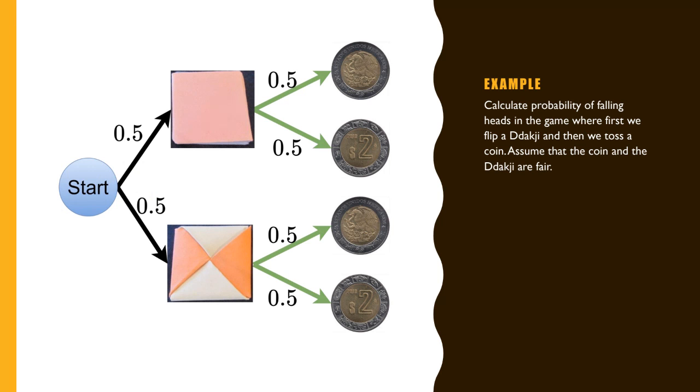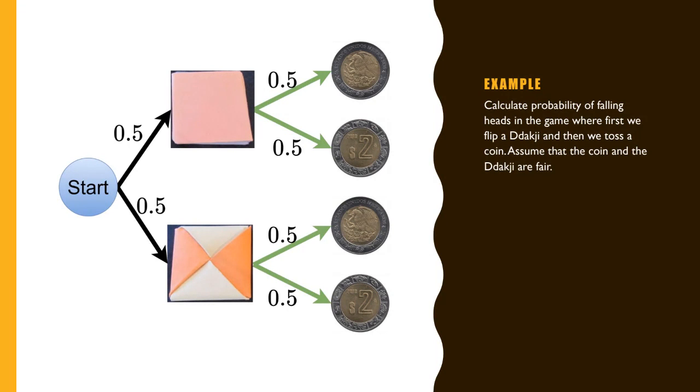So let us see, we are performing an experiment with doing two things. First, we are flipping a dakchi, and then we are tossing a coin. You know, the dakchi became famous from Squid Games. It has two sides. One side is like this, showing 4 triangles, another side completely plain. So if you flip, let us say it is 50-50 chances of falling the plain side or the triangle side.